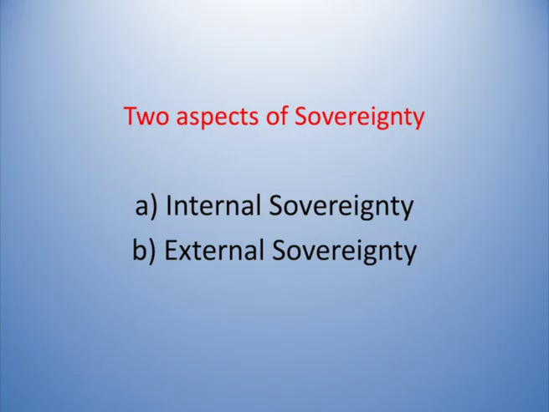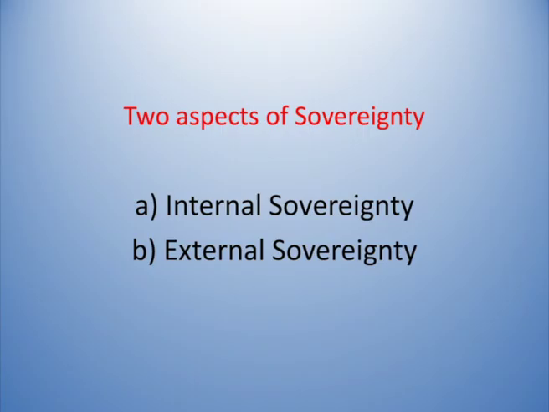Internal sovereignty means the supreme power of the state within the four boundaries or within the territory of the state. It is called as the internal sovereignty. Take for example, India is a sovereign country. It has both internal sovereignty and external sovereignty. Internal sovereignty means among the four borders, in the north we have Himalayas, in the south we have Indian Ocean, in the east we have Bay of Bengal, in the west we have Arabian Sea.